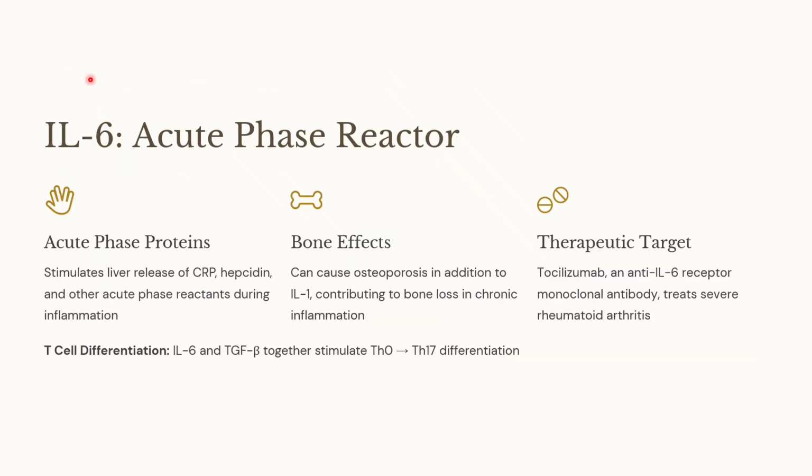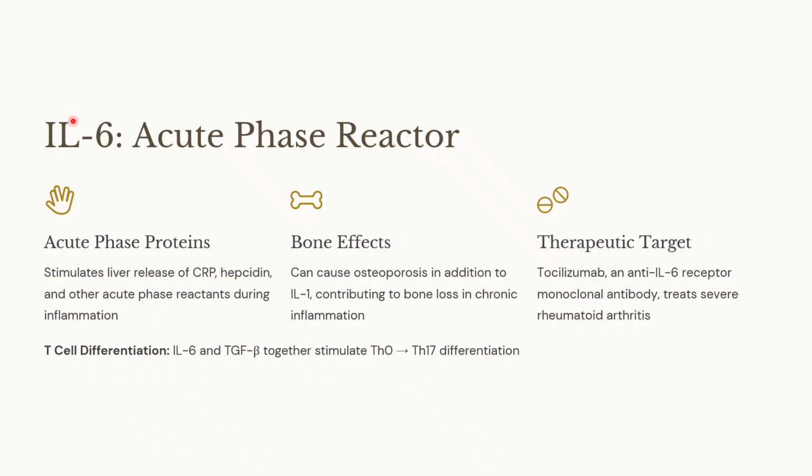Interleukin 6. This is the acute phase reactor. This will stimulate the liver release of CRP, hepcidin and other acute phase reactants during inflammation. And it can also cause osteoporosis in addition to interleukin 1. How is this used clinically?